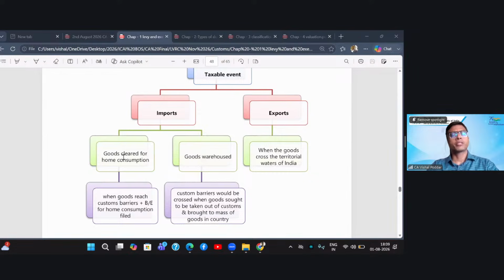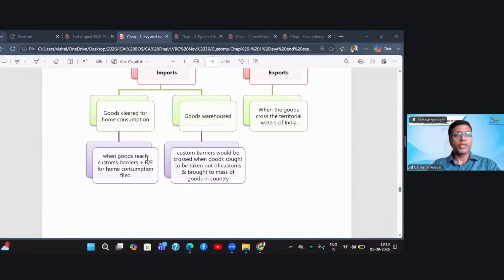This is the practical charging point in case of import. That is, when the importer files the bill of entry for clearing the goods from customs, that is, taking the goods into his custody, taking them to his factory and making them usable for his business, that is the point where the liability to pay import duty would trigger.